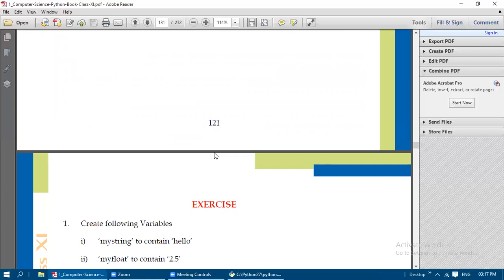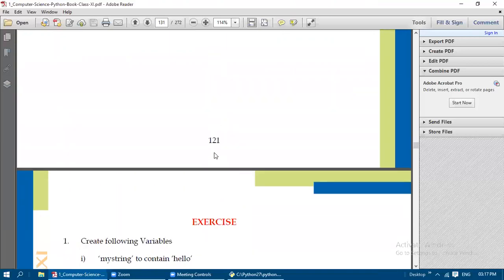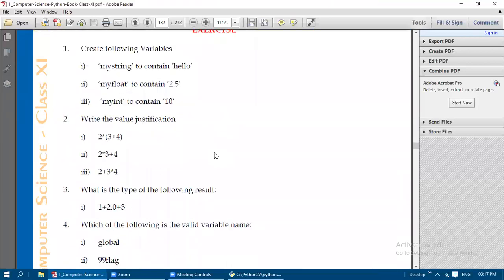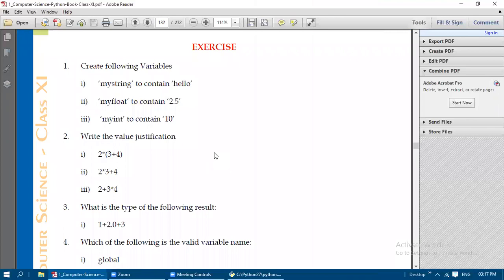In that unit, second chapter, they have given this, about the comments. Next we will see exercises. All these exercises, after you download Python 2.7 or 3.7 version in your system, you just try all these exercises. Now you can find the answer for all these exercise questions.